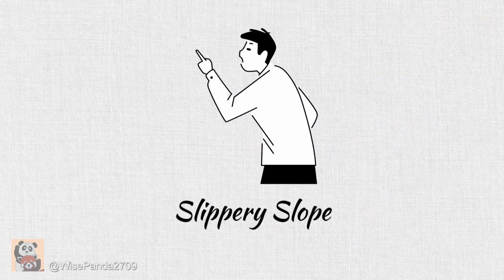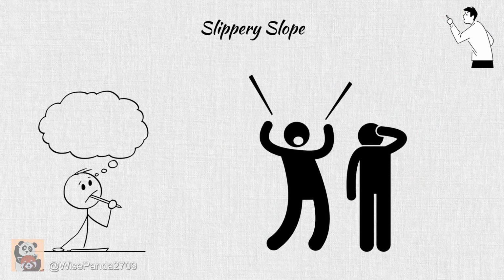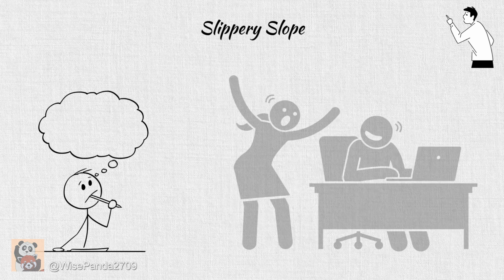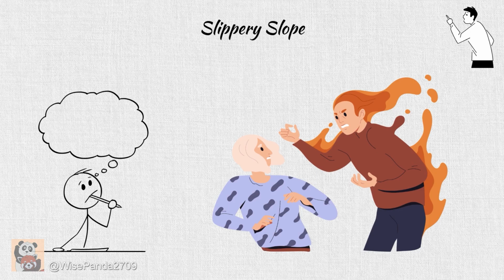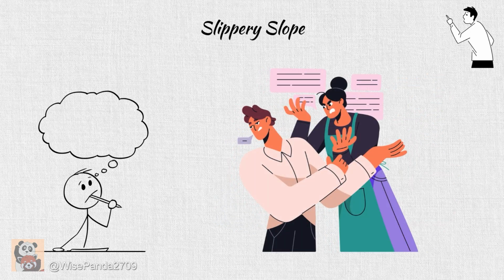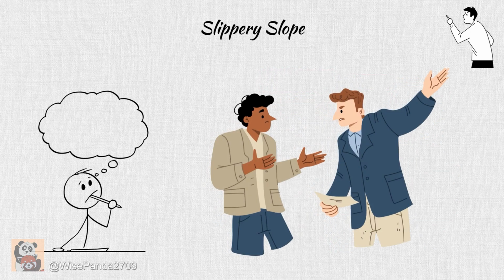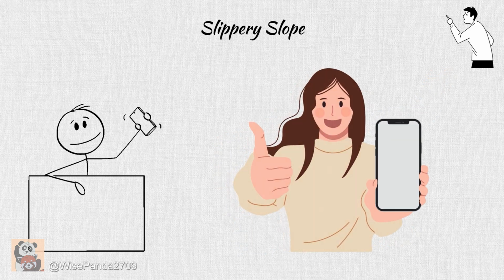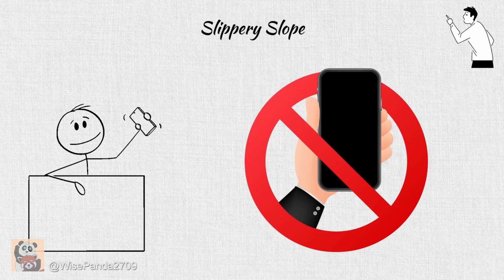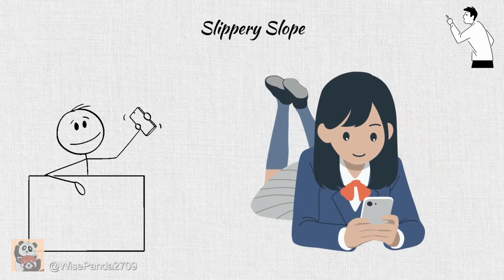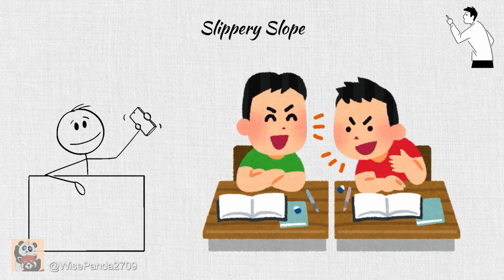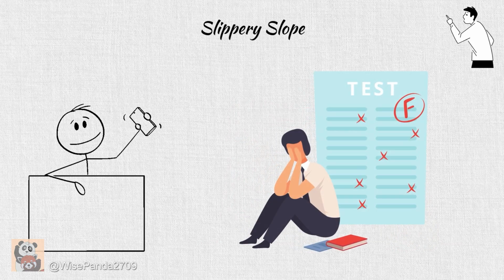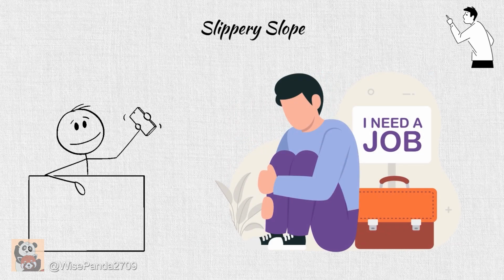Slippery slope. The slippery slope fallacy arises when someone argues that a small action or event will inevitably lead to a series of severe or negative consequences, without providing clear evidence to support this claim. Example, students should be allowed to use their phones during breaks. Absolutely not. If we allow phones at school, students will secretly use them during class, lose focus, get poor grades, fail university entrance exams, and end up unemployed.